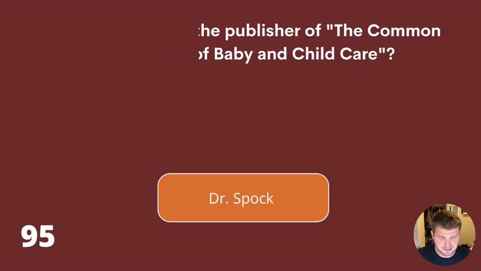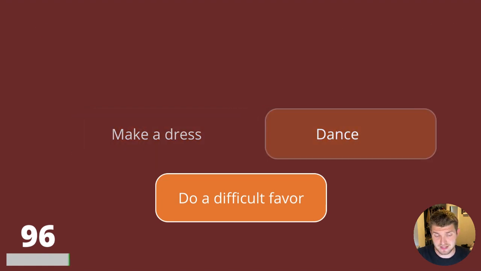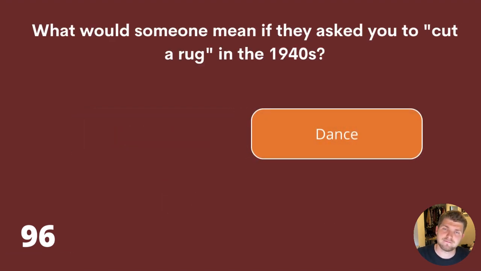Here's question 96. What would someone mean if they asked you to cut a rug in the 1940s? Make a dress, dance, or do a difficult favour? The answer is dance.